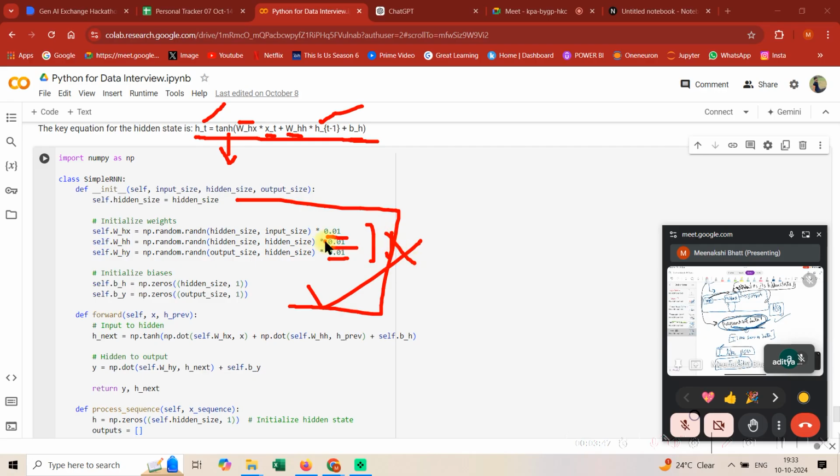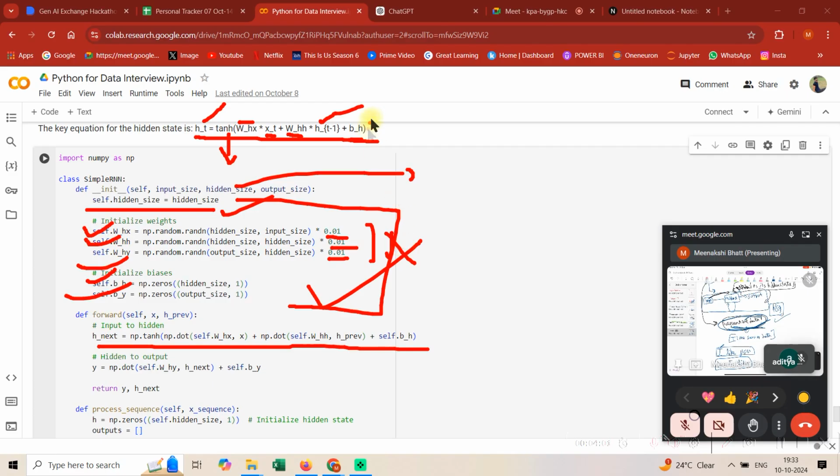So guys, first of all you just initialize the parameters. Here we are multiplying by 0.01 just for scaling effects. You can skip this step as well. So here we have hidden size. What is hidden size? Hidden size is nothing but the number of neurons in your hidden layer. Now we are initializing weights, we are initializing bias.